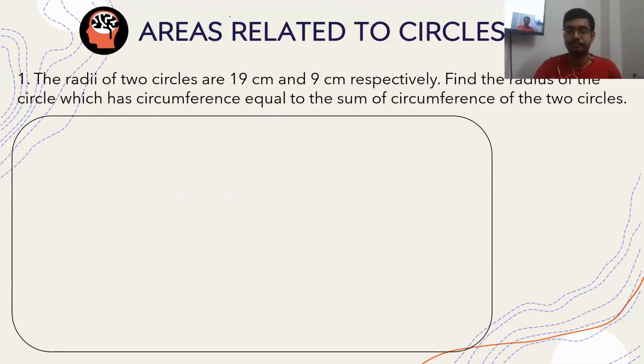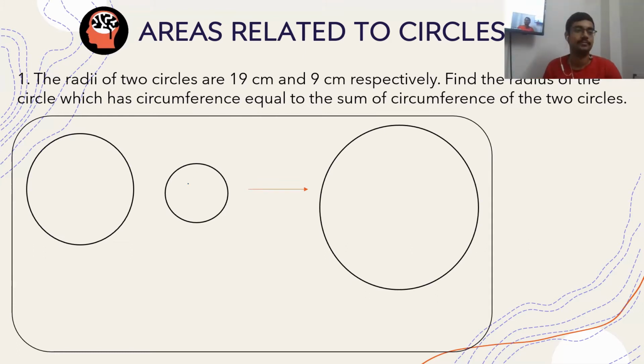Coming to the answer. Here are two circles. This is a circle of radius 19 centimeters and this is a circle of radius 9 centimeters. We are to make a circle whose circumference will be the sum of these two. Suppose these two are two strings. If you cut these strings and join them and then make a circle, the radius of this circle will be what? I am assuming the radius to be r. So what will be the circumference of this? 2 pi r. Is this clear?